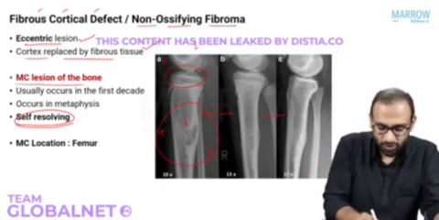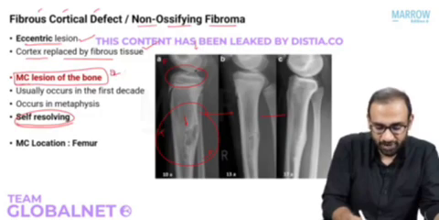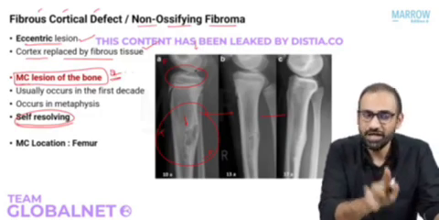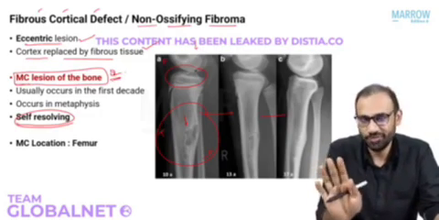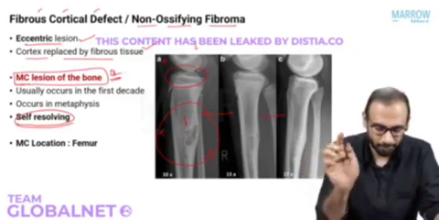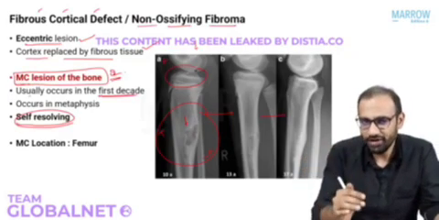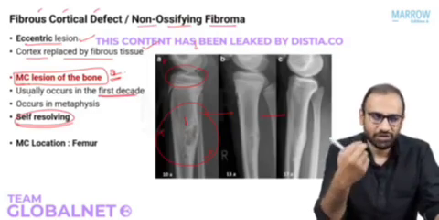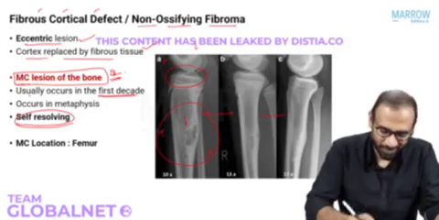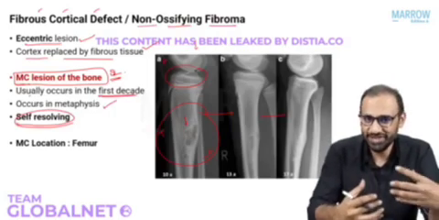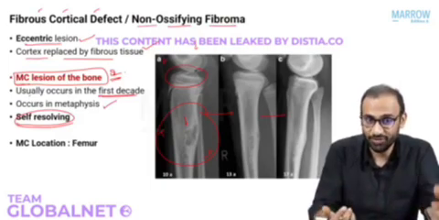It is the most common lesion of the bone. Please be very careful: I said lesion, I did not say tumor. It can occur in a lot of people. It usually occurs in the first decade of life. And where does it occur? Epi, meta or dia? It's not the epiphysis and it's not the diaphysis, so it's usually metaphyseal. Now the tables are starting to make sense and add value.